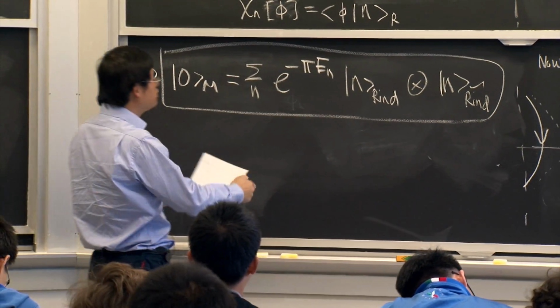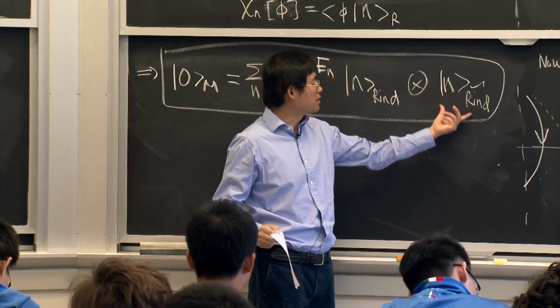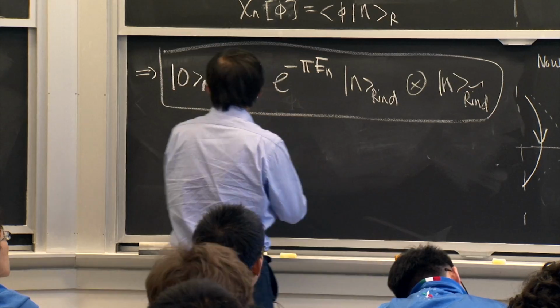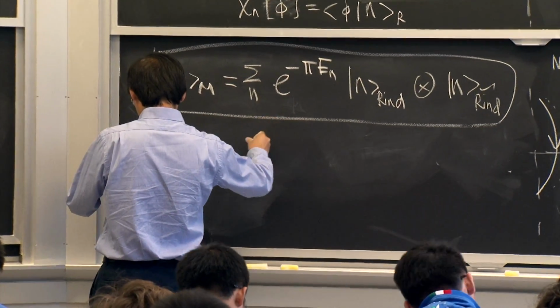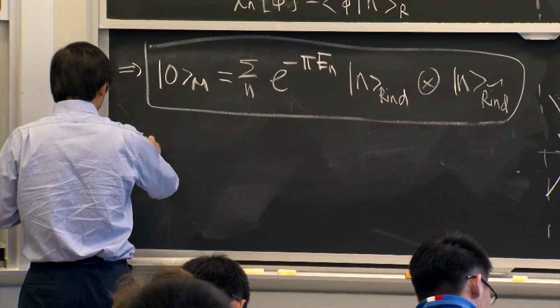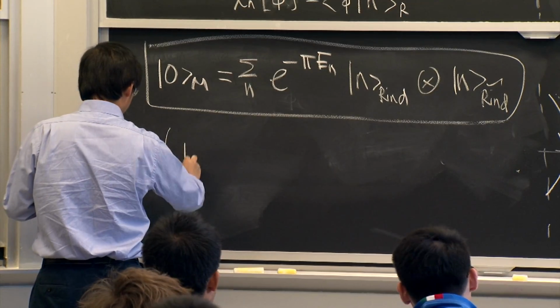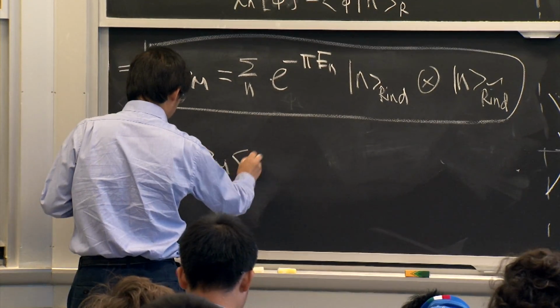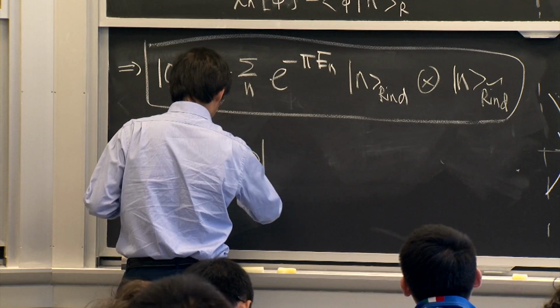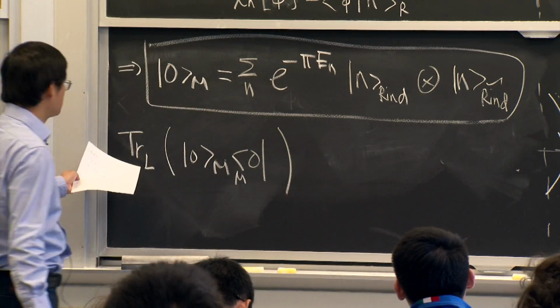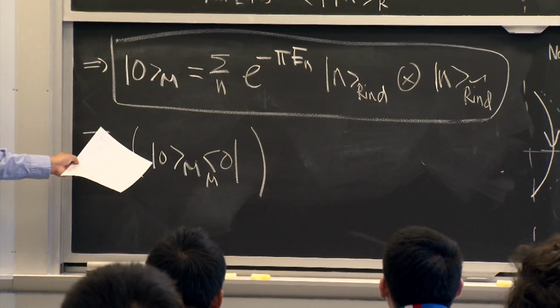So this is just precisely the structure we saw before. In particular, if you are ignorant about the left Rindler, you can just trace it out. Trace out the left part of this ground state wave function.